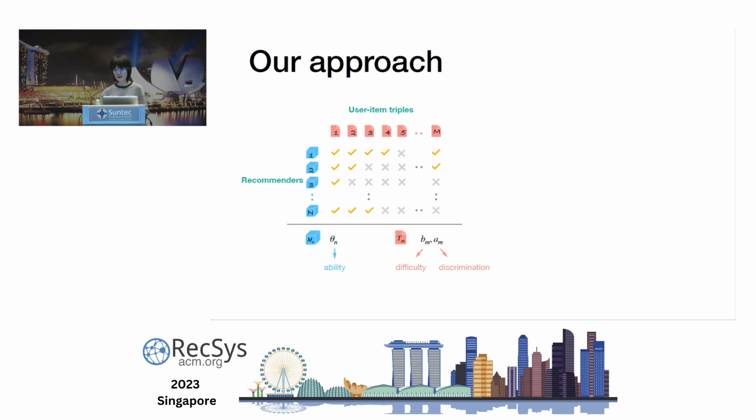Also, in recommender systems, the models' ability is not the only thing we care about. We also care about users and atoms. So we aggregate a little bit to obtain the difficulty and discrimination for each individual user, atom, and even the user atom pair. This is simply done by taking the average across all the triples containing the object of interest.